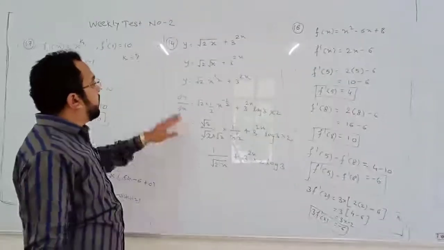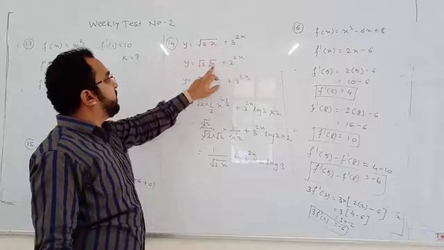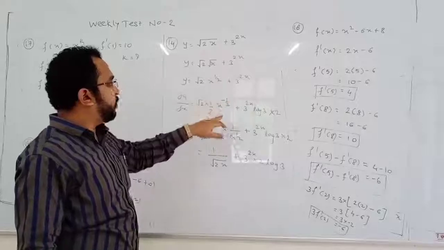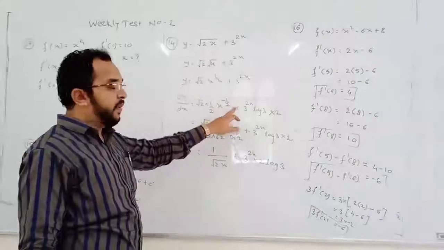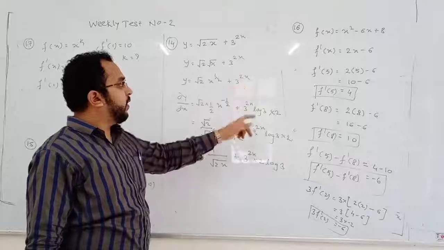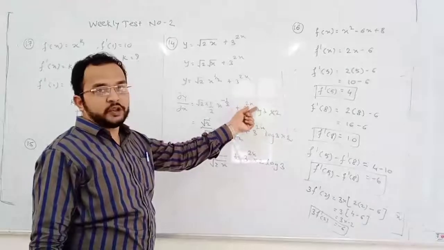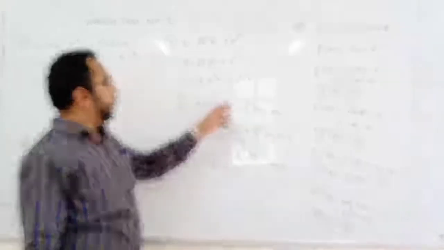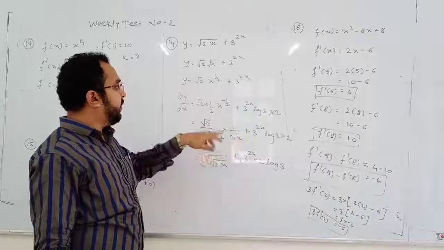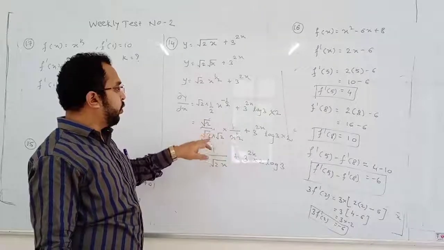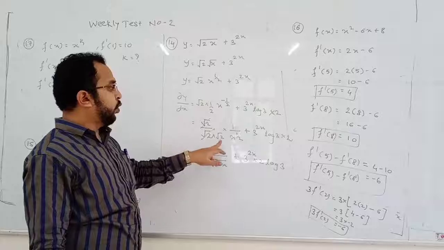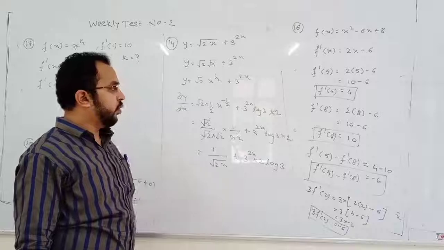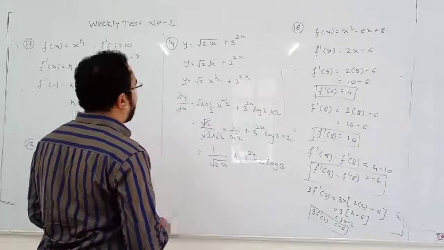ओके, क्वेश्चन नंबर 14 रूट 2 रूट x म्हणजे x to the power half, constant to the power variable, that is exponential function. x to the power half चं तुम्हाला माहिती आहे power half खाली ना power half minus 1, it will be negative half. 3 to the power 2x will be 3 to the power 2x log 3 but this 2x is not x, differentiate it again. The differentiation of 2x is 2. Okay, now x to the power minus half, when it goes to denominator it will become plus half. This 2 can be written as root 2 into root 2, half root 2 cancel root 2. x to the power half means square root, so root 2 and square root of x go in common.